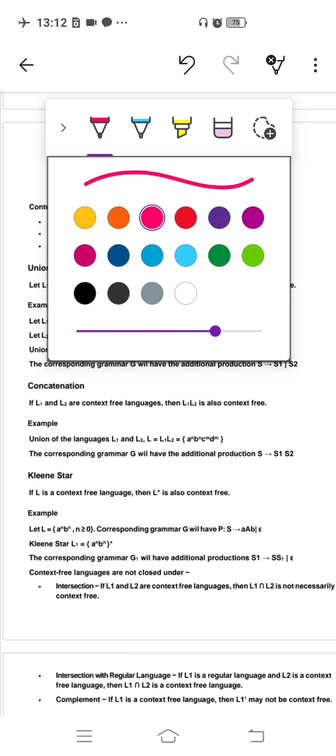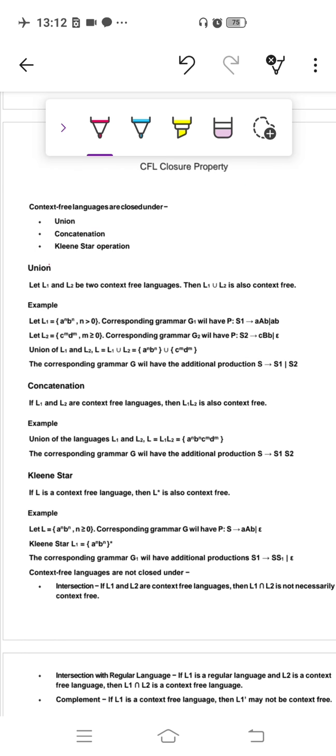In the union property, let L1 and L2 be two context free languages. Then L1 union L2 (U is the sign of union) is also a context free language.